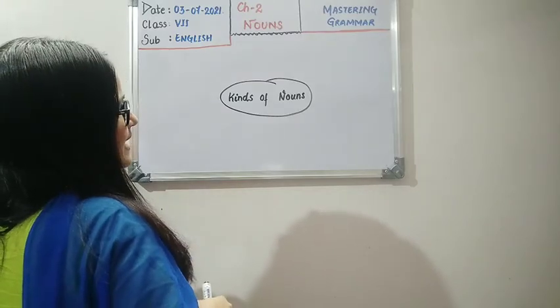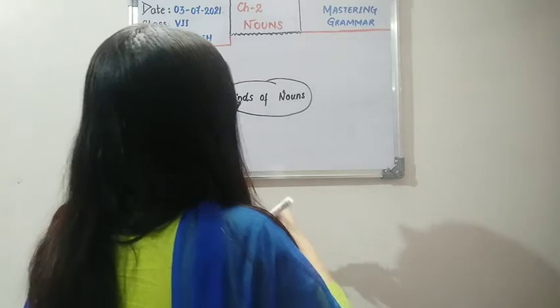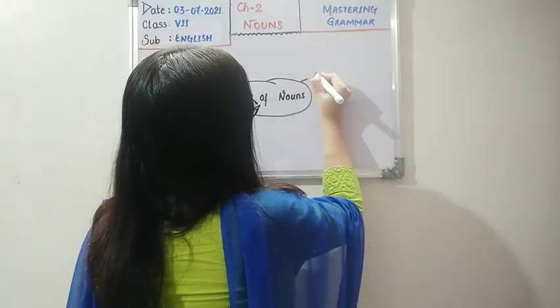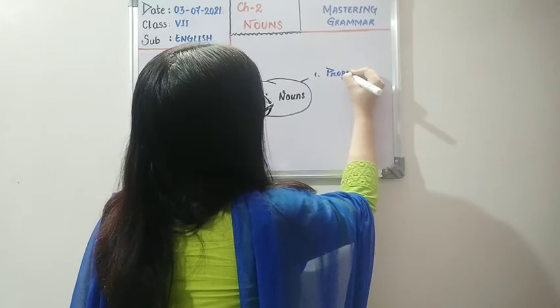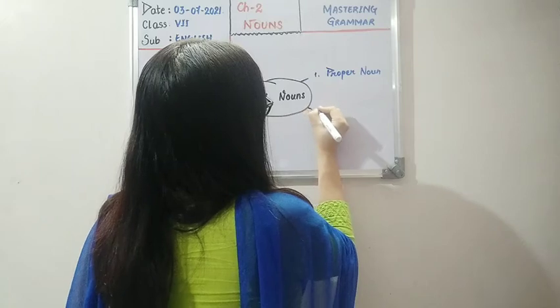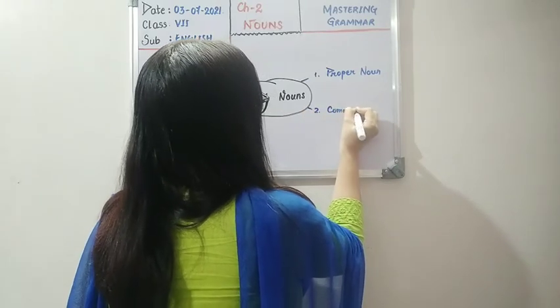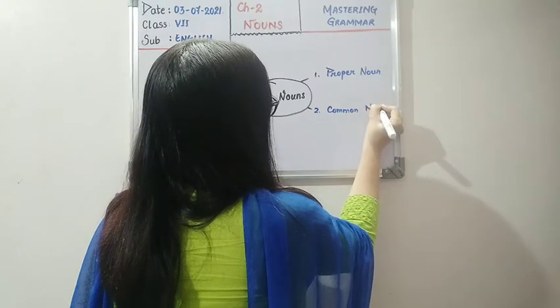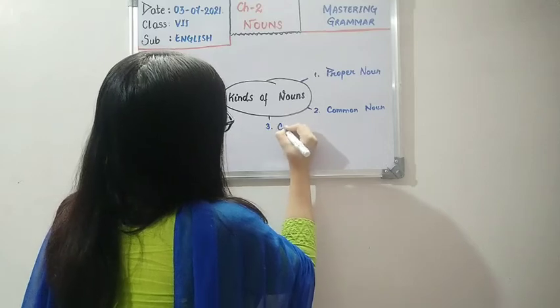Nouns exist in 5 different kinds. Let me begin with number 1, our proper noun. Okay children, the second one is common noun. The third one is collective noun.